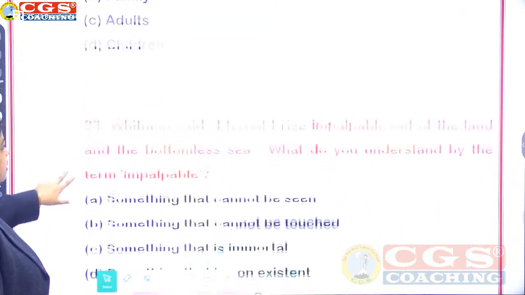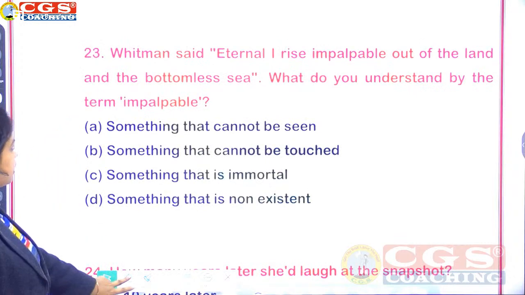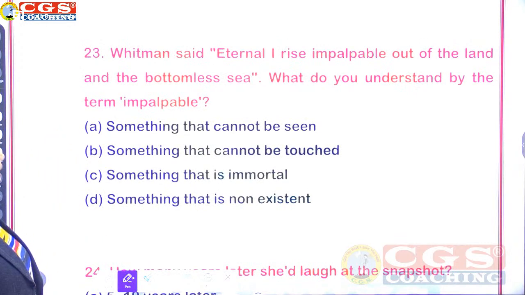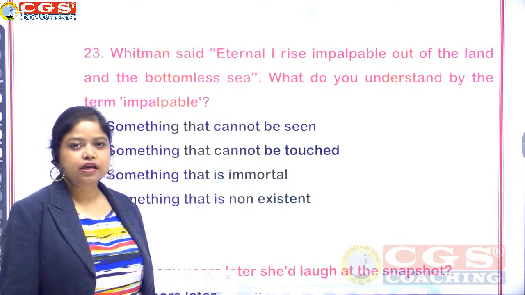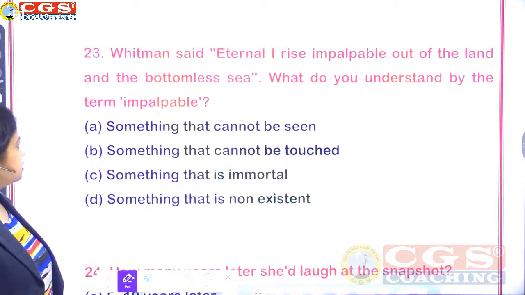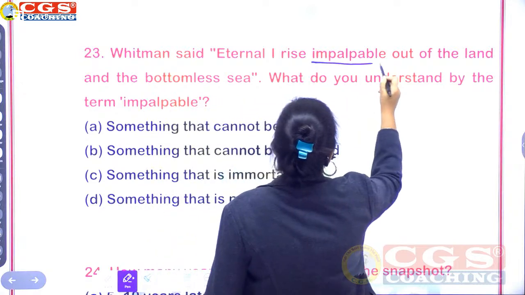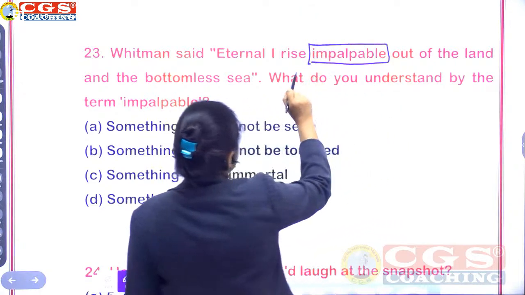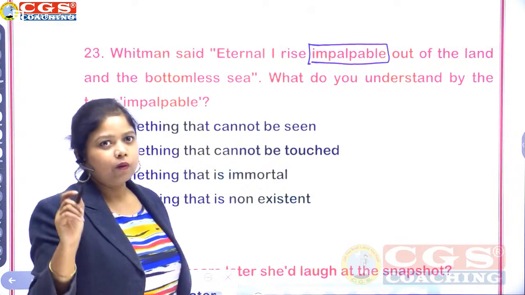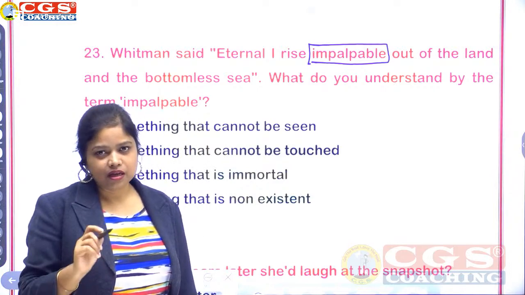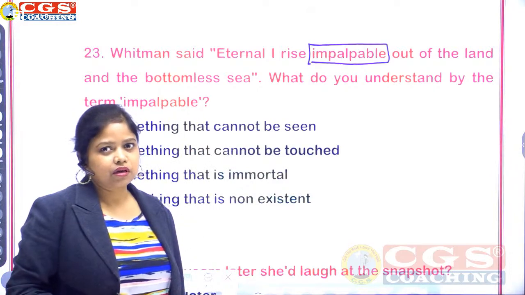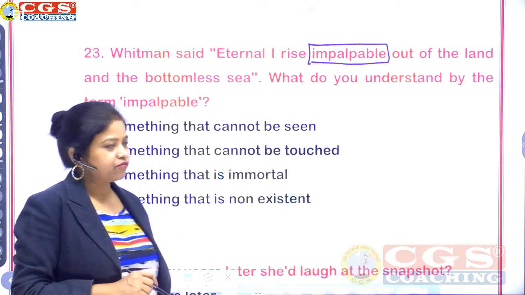Whitman said, eternal I rise, impalpable out of the land and the bottomless sea. What do you understand by the term impalpable? It's given in your NCERT. Even if you haven't studied separately, if you have read the NCERT, you will know the meaning. It's given very clearly.